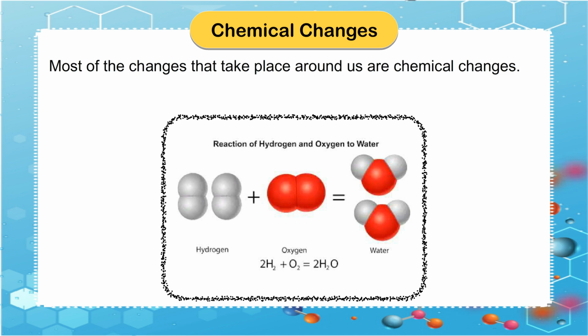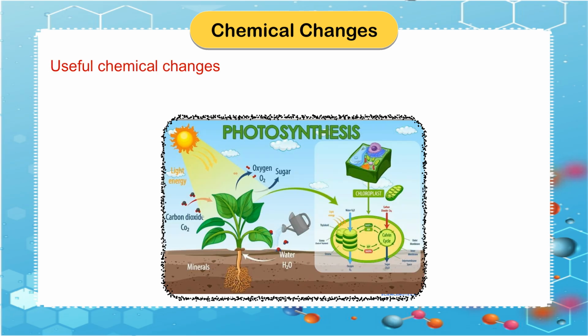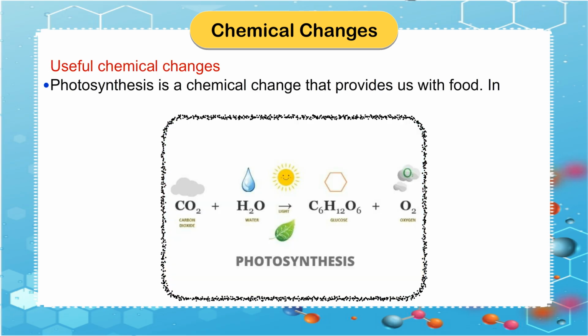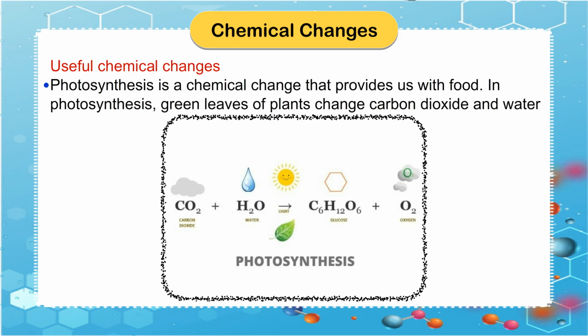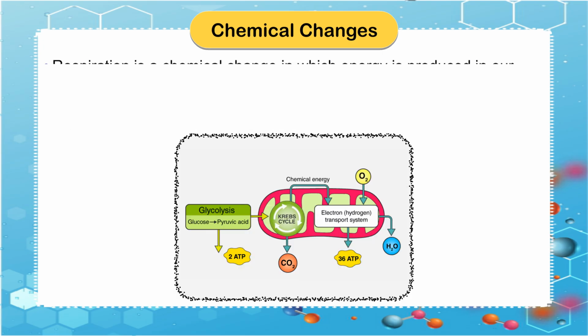Most of the changes that take place around us are chemical changes. Some of these changes are useful for us while others are harmful. Useful chemical changes. Photosynthesis is a chemical change that provides us with food. In photosynthesis, green leaves of plants change carbon dioxide and water into glucose with the help of sunlight.